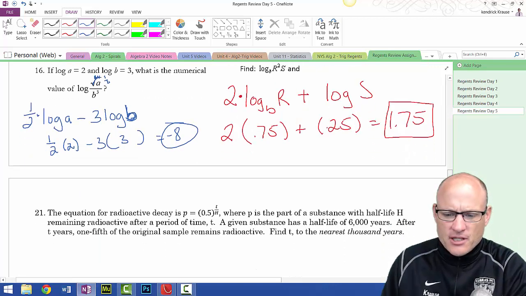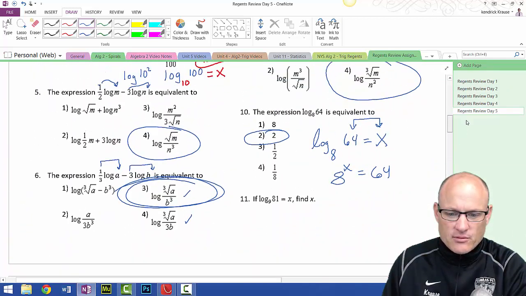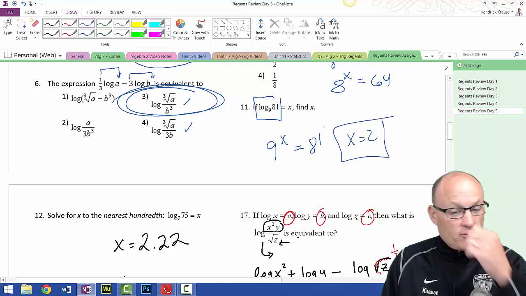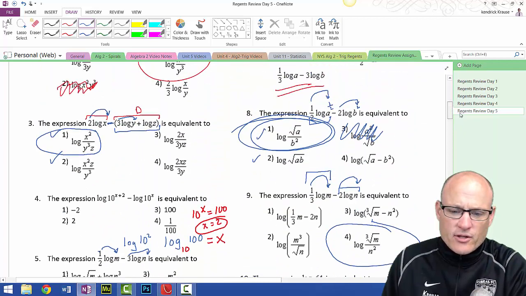Done. All right, let's get through some. So I think I've finished all these problems, right? Oh, for some reason I didn't do this one. This one, if you just type it in your calculator, right? Or you can do 9 to the x power equals 81, or x equals 2. And I'm telling you, if you type that in your calculator, you're going to get 2 anyway. I think I've done all the problems now.